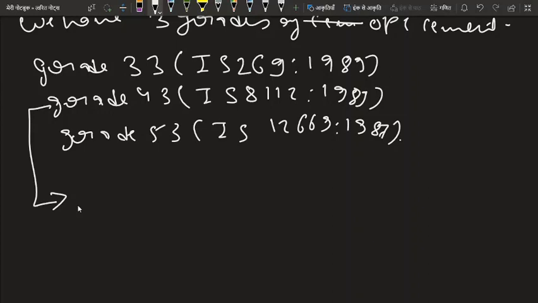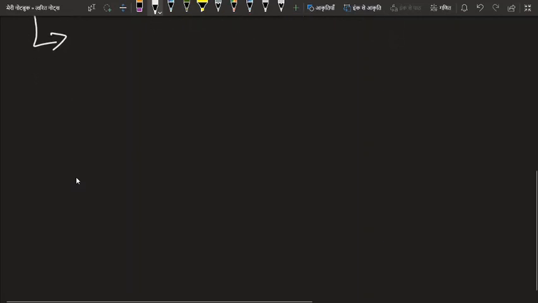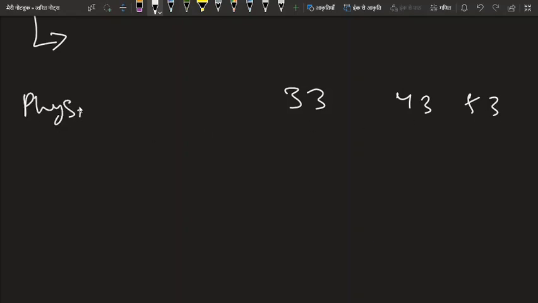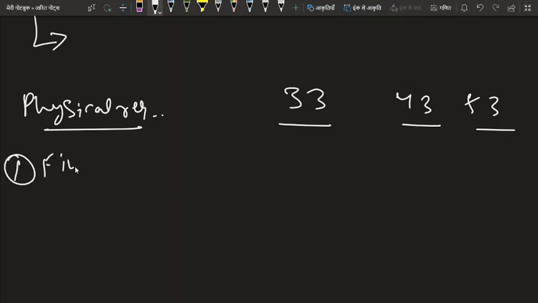Now let me move on to the next type of cement, which is rapid hardening cement. But wait, we have something remaining for these grades of cement. We have some values for grade 33, grade 43 and grade 53. We have some physical requirements of these grades of cement, like first, fineness.